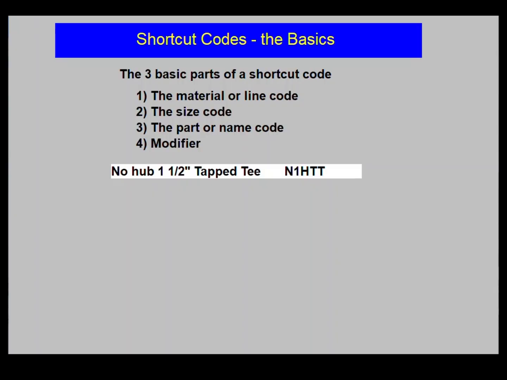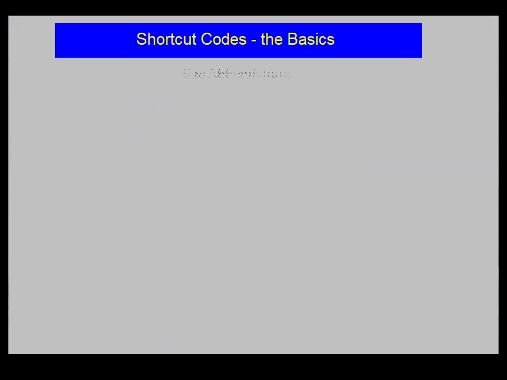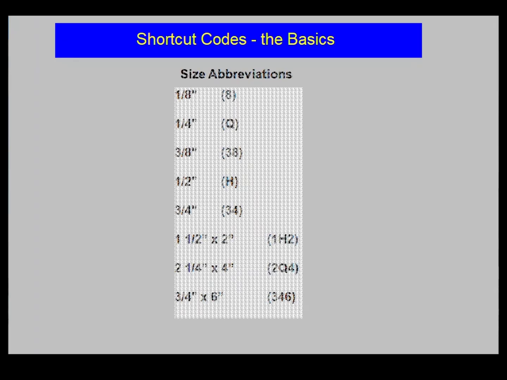N1HTT. N, the material or line code for no-hub. 1H, the size code for 1.5 inch. T, for tapped, the modifier. And T, the part or name code. We've seen how the parts of a shortcut code go together. Now we'll examine some size abbreviations.